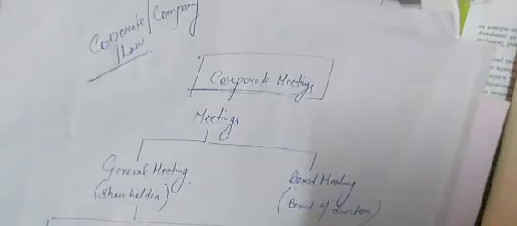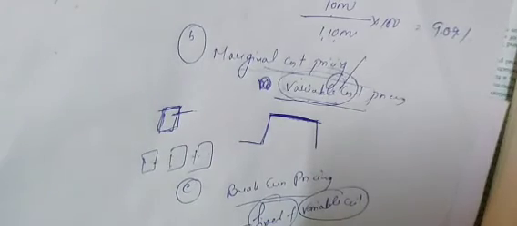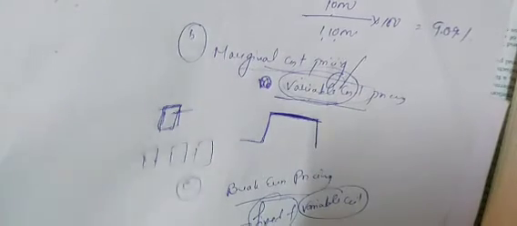So cost-based pricing has three parts. One is the markup pricing. Another one is what? Marginal cost pricing or variable cost pricing. And the third one is what? Break-even pricing. And next, number 2 pricing policy is demand-based pricing policy.